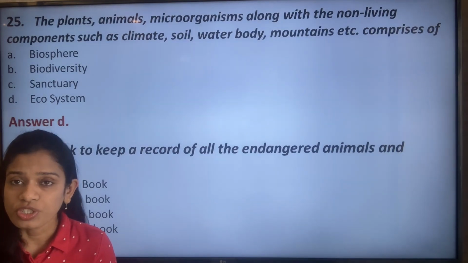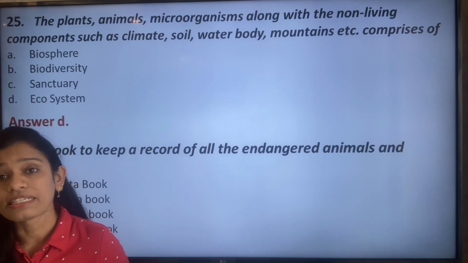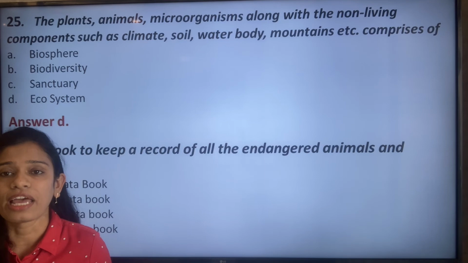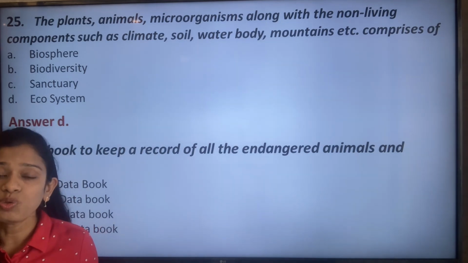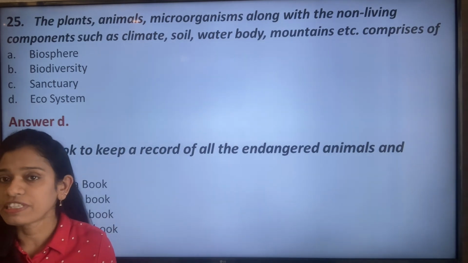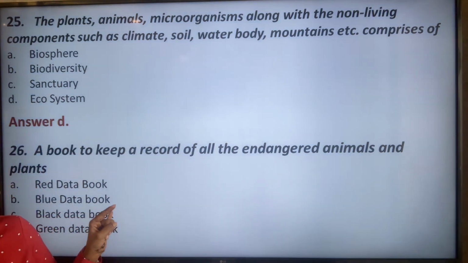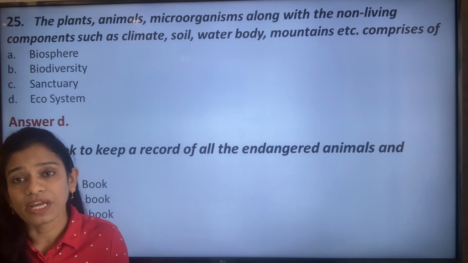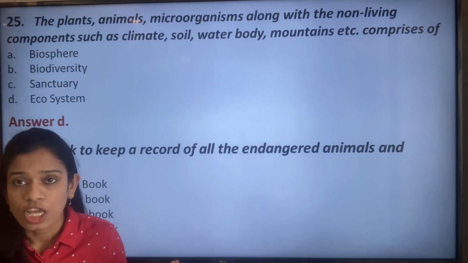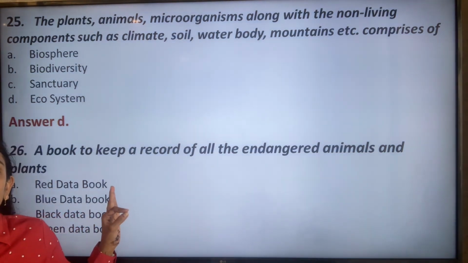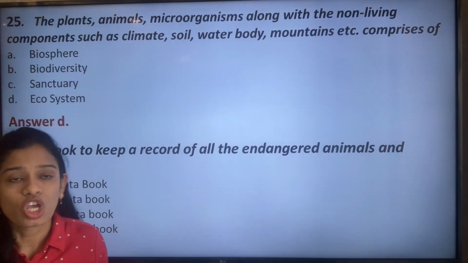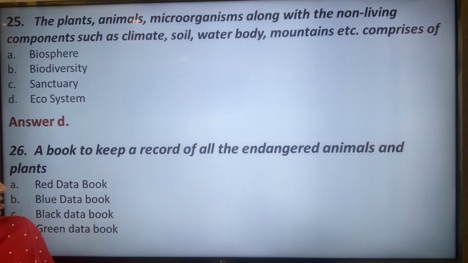But the other options, mind it, are not simply options. All of the books exist: the black data book, the blue data book, the green data book. Supposedly the black data book is of those particular animals and plants which have already become extinct. So these are not just void options, they are all legitimate options. So the correct answer is A, that is the red data book.